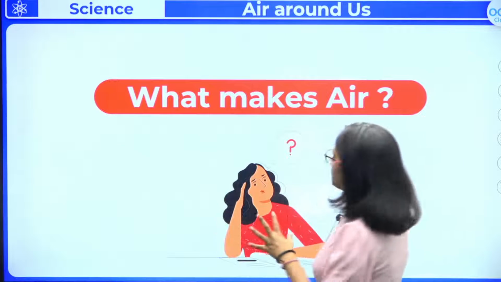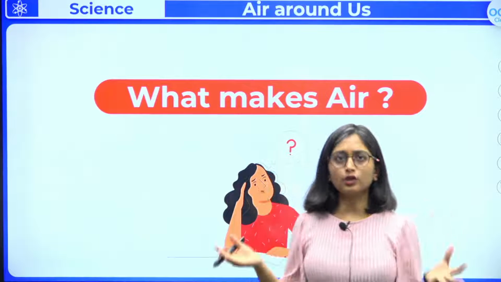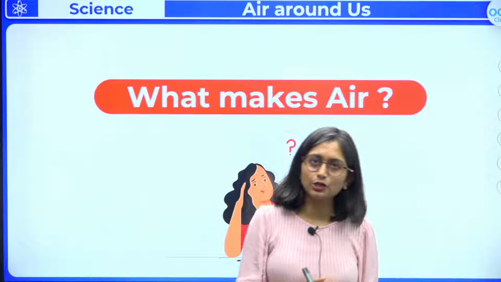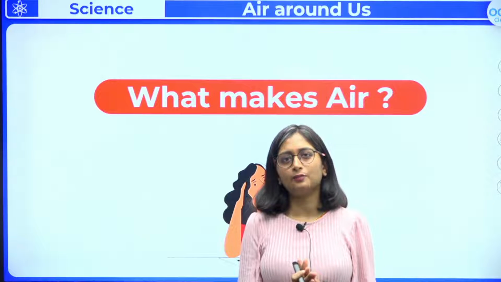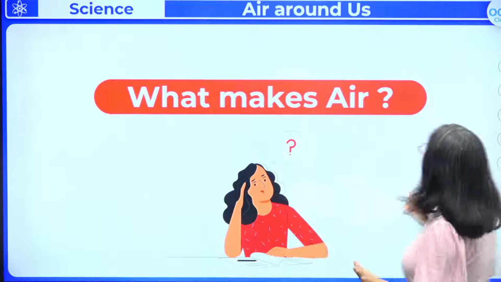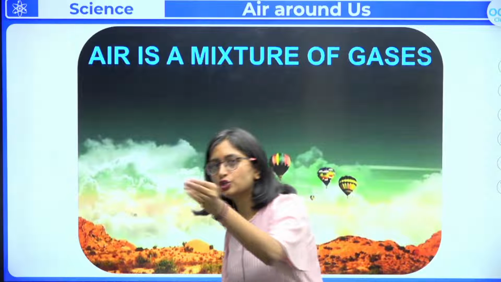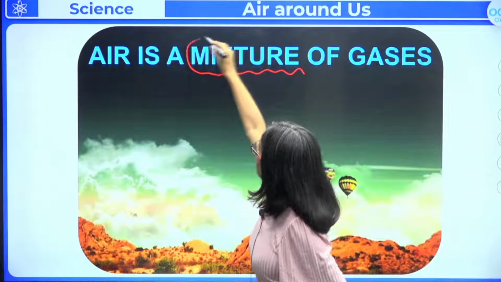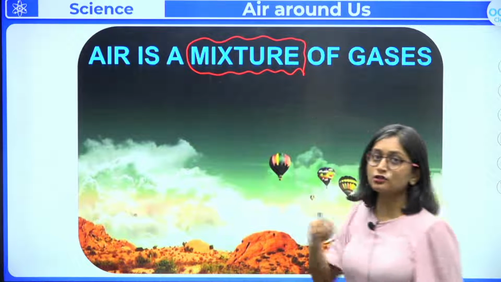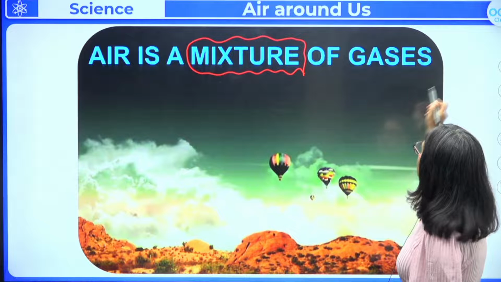Now what makes the air? Okay ma'am, we do know that these are all the functions and applications, but what is air made of? What exactly is air made up of? Well, air is made up of different gases, because air is a mixture of gases. You can see air is a mixture of gases. It is not an element. It is not a compound. It is a mixture, and it is a mixture of gases.